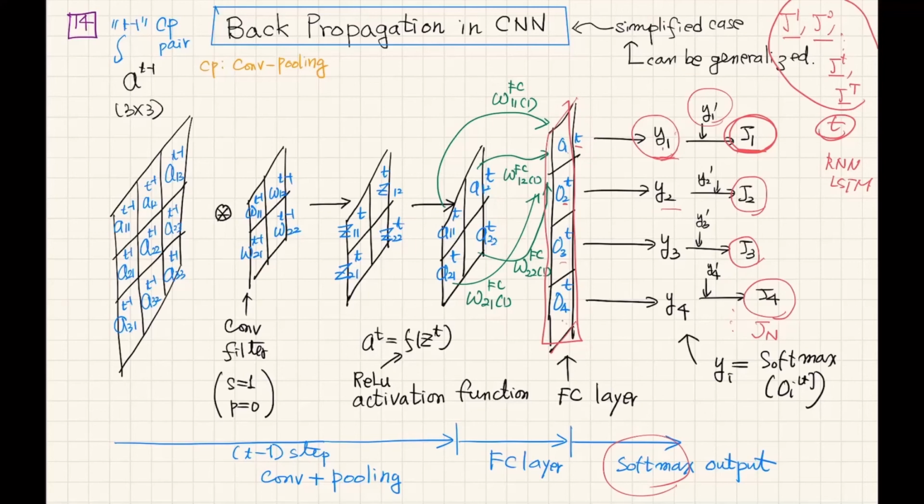So if you want to find the backpropagation relationship of CNN, you have to start with cost function J1, and go back to Y1 and A1.